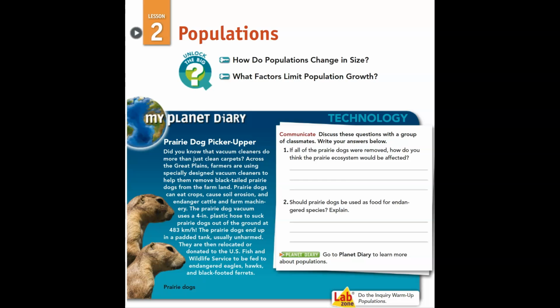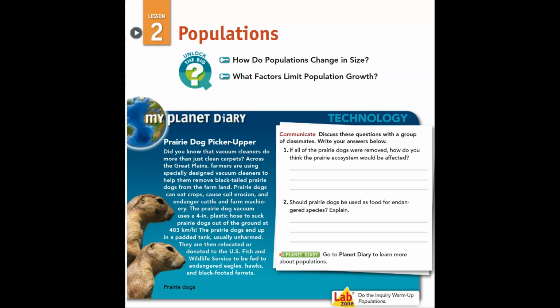The prairie dog vacuum uses a 4-inch plastic hose to suck prairie dogs out of the ground at 483 kilometers per hour. The prairie dogs end up in a padded tank, usually unharmed. They are then relocated or donated to the United States Fish and Wildlife Service to be fed to endangered eagles, hawks, and black-footed ferrets.